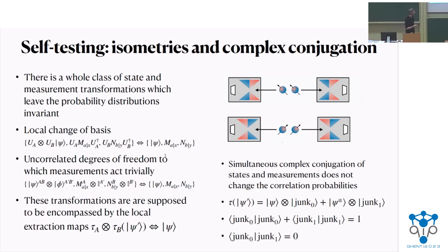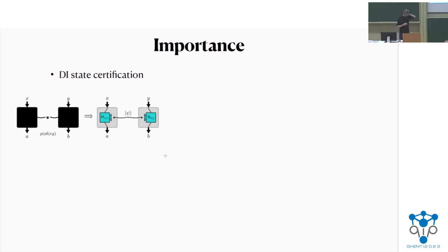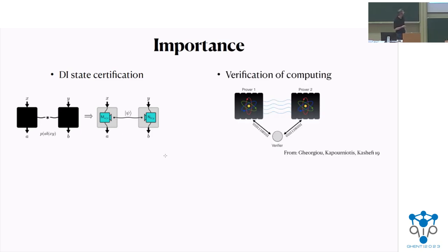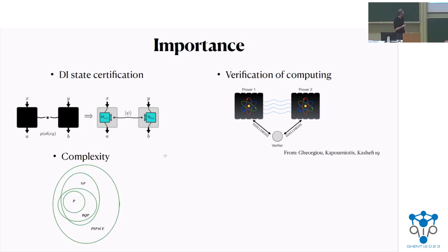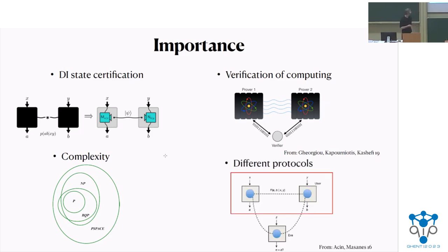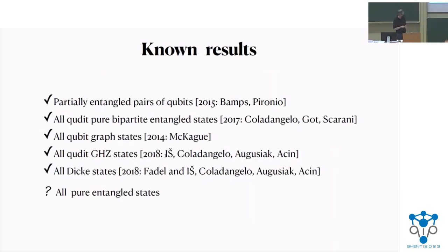Meaning that in standard self-testing, this is the best that we can hope for. Beyond this foundational interest, self-testing is important as a primitive for DI quantum state certification, for verification of computation and delegated computation, for establishing relations between quantum computational complexity classes, and for various cryptographic protocols. And then the question is, since the conception of self-testing, which states could be self-tested?